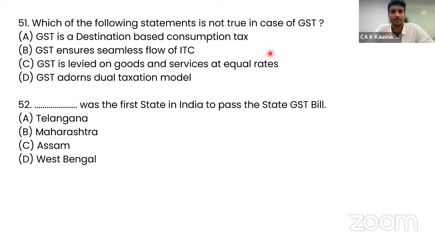to GST and customs. Which of the following statements is not true in case of GST? GST is a destination-based consumption tax. GST ensures seamless flow of ITC. GST is levied on goods and services at equal rates. GST adopts dual taxation model. So this is true. It is a destination and consumption-based tax. Seamless flow of ITC, that is correct. GST is levied on goods and services at equal rates. This is wrong. Okay, C is the wrong answer.